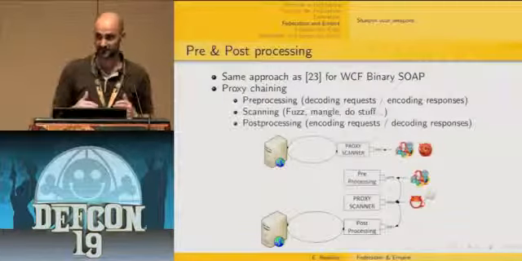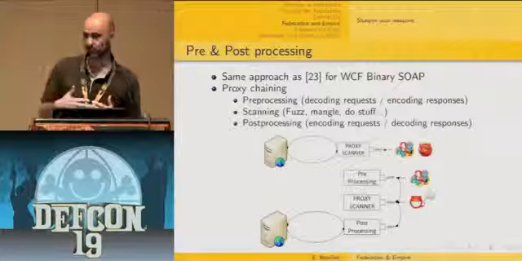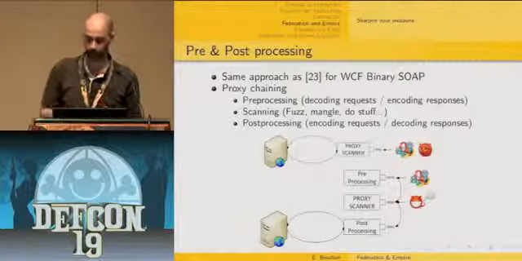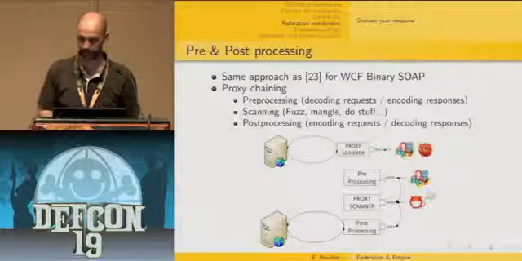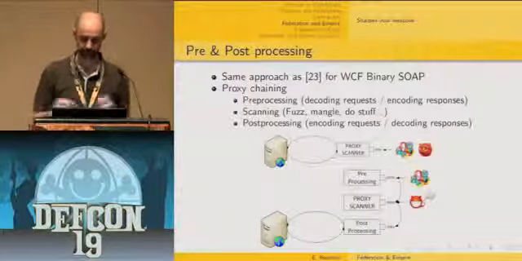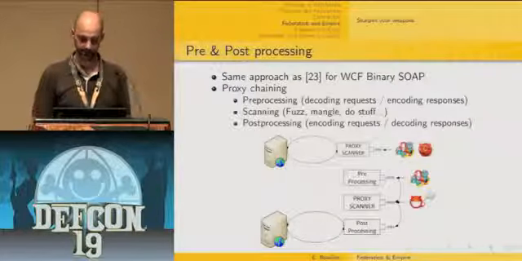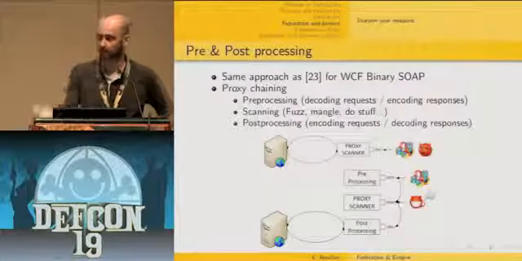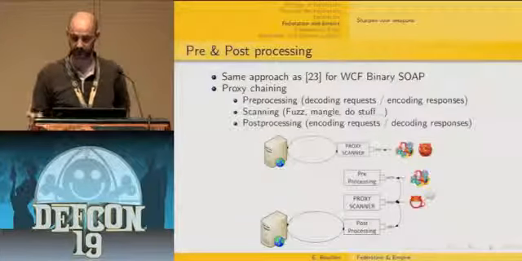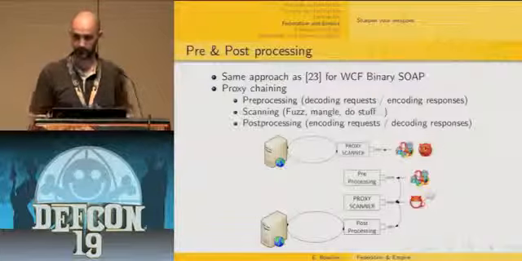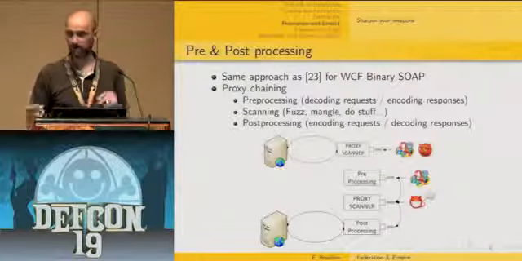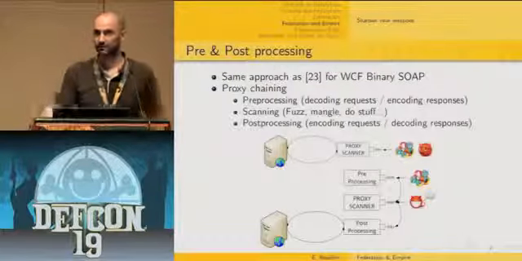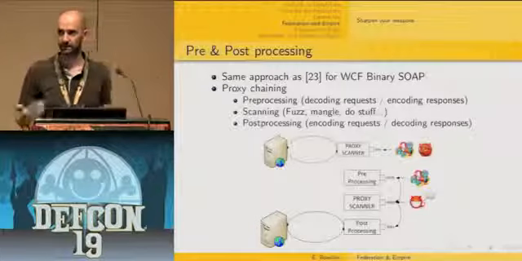The middle proxy is actually your real scanner, where you do your real assessment, and where your intelligence as a pen tester takes place. And then you have the post-processing proxy, which encodes the request back and decodes the response back. This way, the application still receives the request in the proper expected format, so it can work properly.